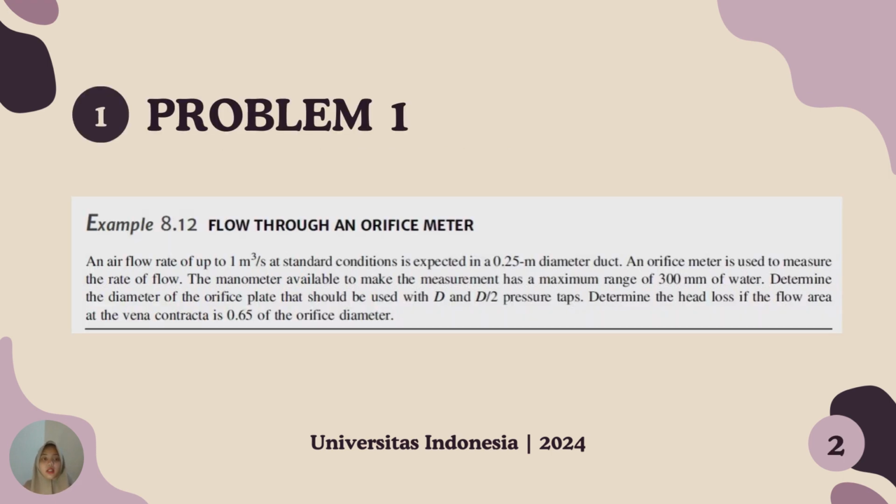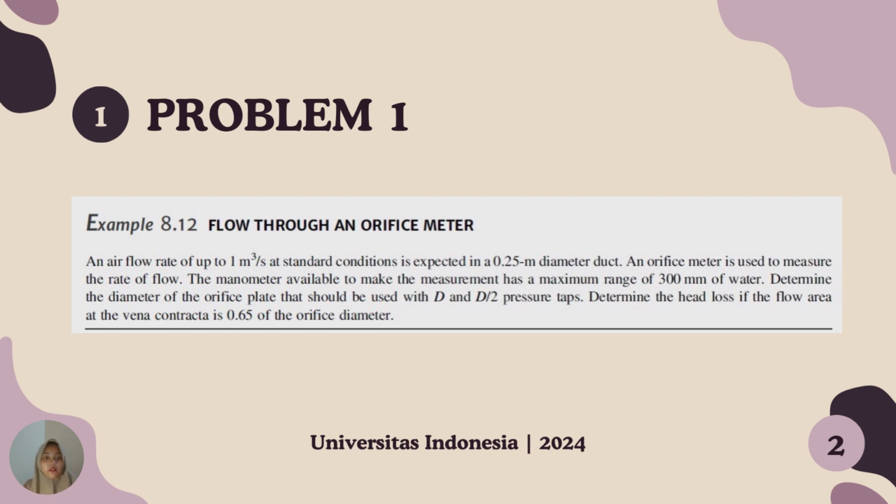Okay, problem one. An airflow rate of up to 1 cubic meter per second at standard condition is expected in a 0.25 meter diameter duct. An orifice meter is used to measure the rate of flow.